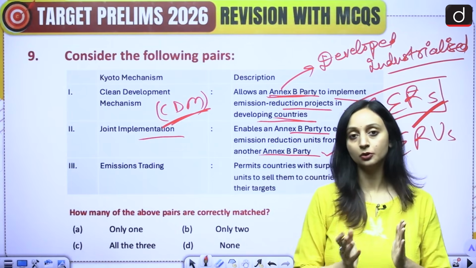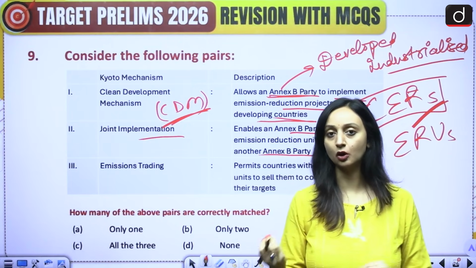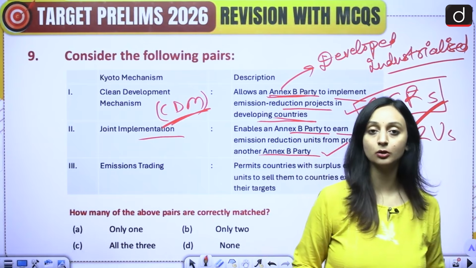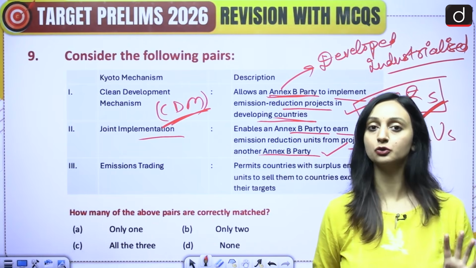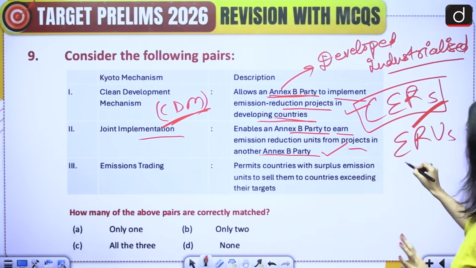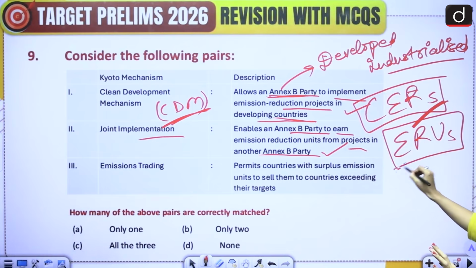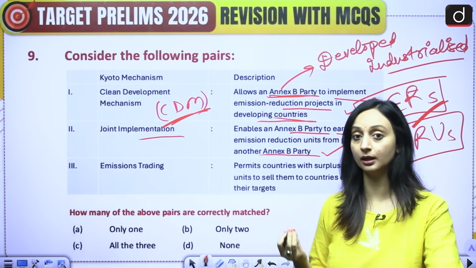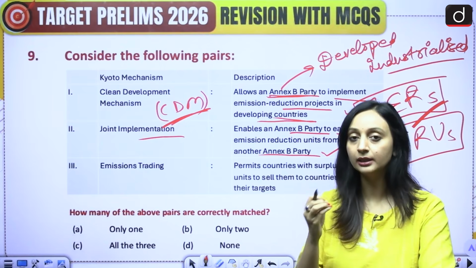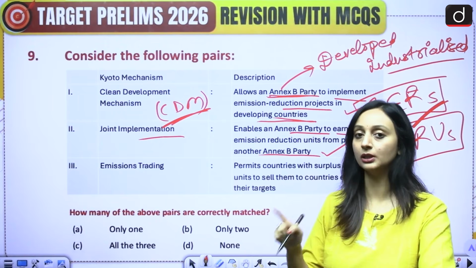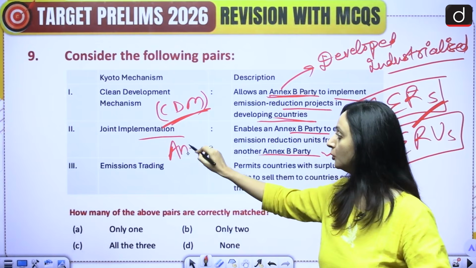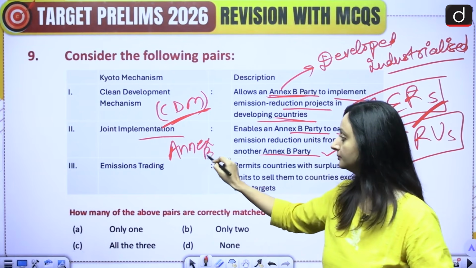Because let's say there was any shortage of funds or they want to do a joint implementation of certain things, in that case also this first Annex B country is going to receive emission reduction units because it has helped another nation achieve their climate targets, helped the other nation bring down their greenhouse gas emissions. So that's why they will be rewarded. In joint implementation, we are talking about two Annex B countries.